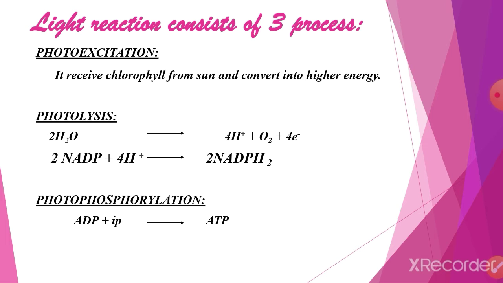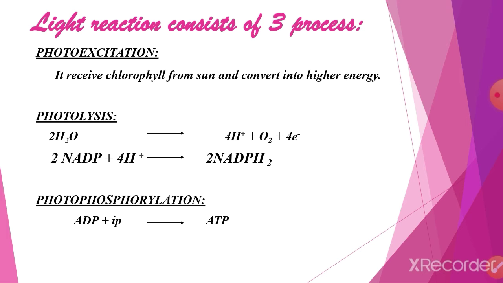So, photoexcitation means it is a photochemical process of electron excitation by photon absorption. During this process, chlorophyll receives sunlight in the form of photons and converts it into higher energy. Actually, chlorophyll receives sunlight and converts it into chemical energy. That's what is happening in the photoexcitation process.